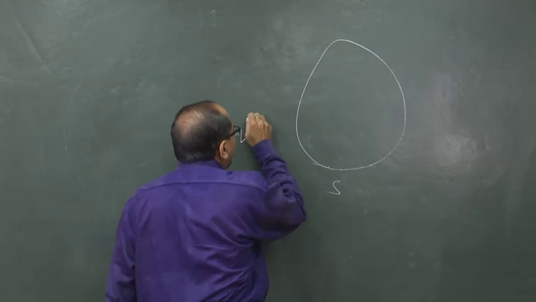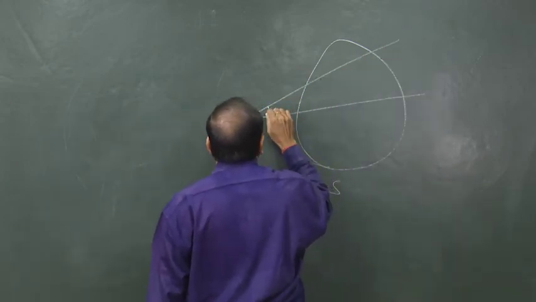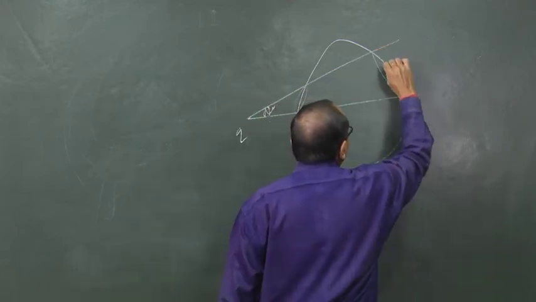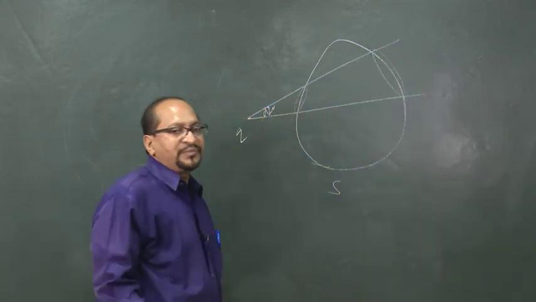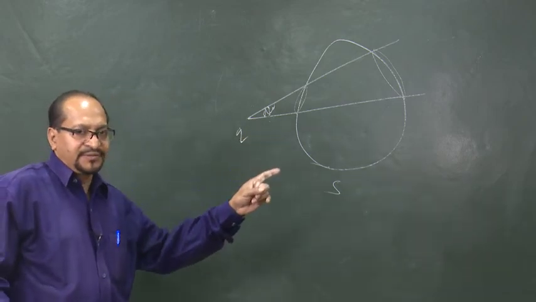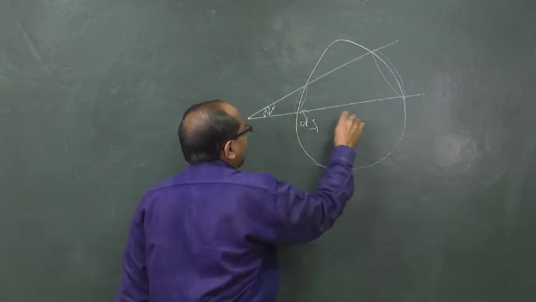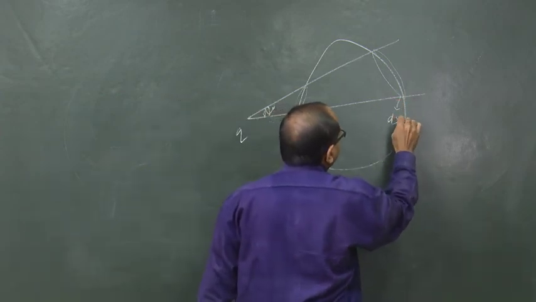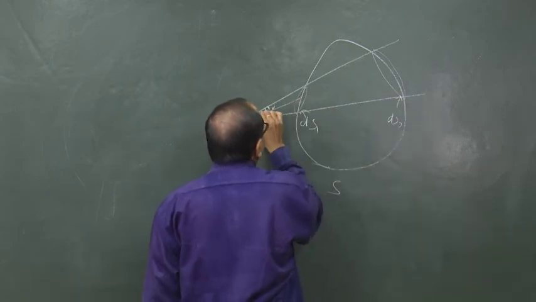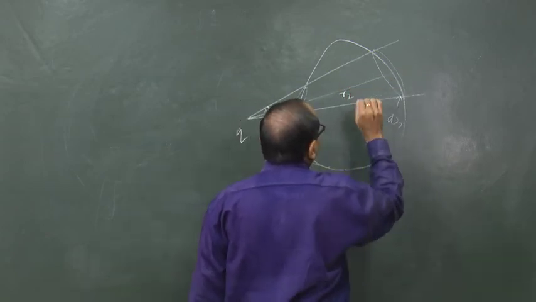And if we draw a cone of solid angle d omega, it would intercept the closed surface always even times. Here it is twice. This surface element is ds1 and this surface element is ds2, and the distance is r1 here and the distance is r2 here.